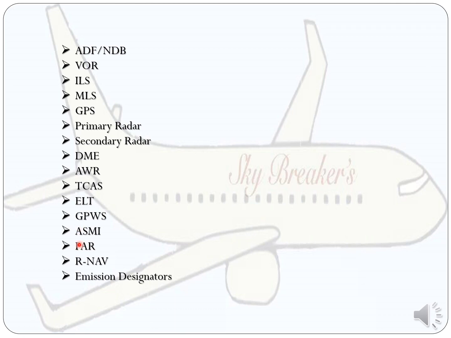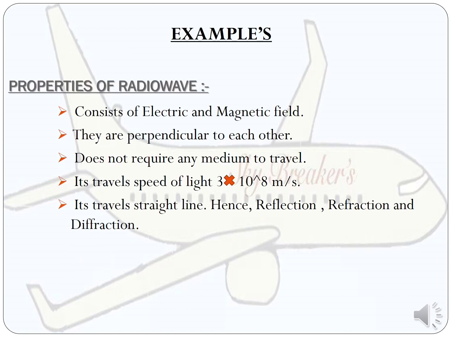Next they can ask about what is ASMI, that is aerodrome surface movement indicator. Then PAR, that is precision approach radar. Then RNAV, that is area navigation. Then emission designator. This emission designator will show the characteristics of all the equipment and instruments. Here I have given the examples.